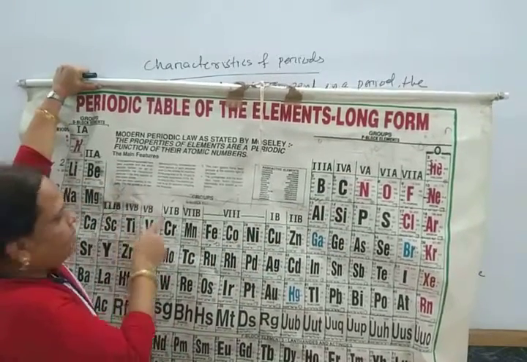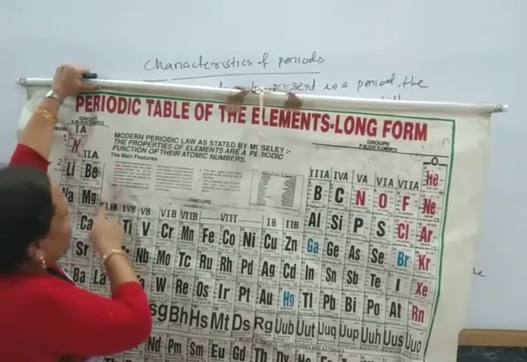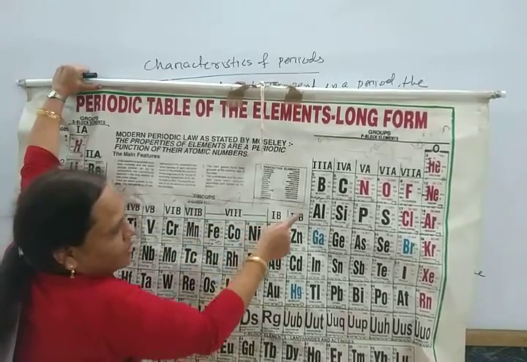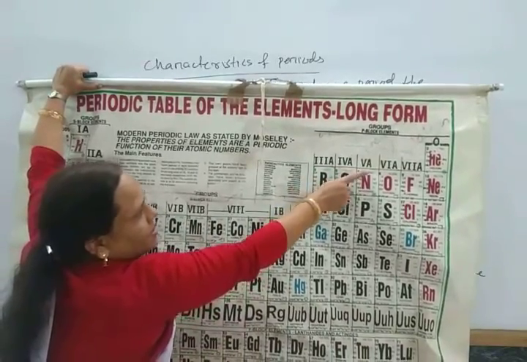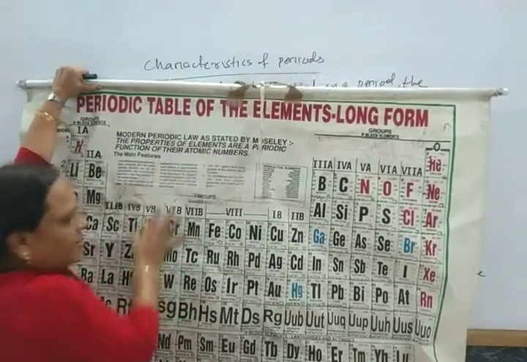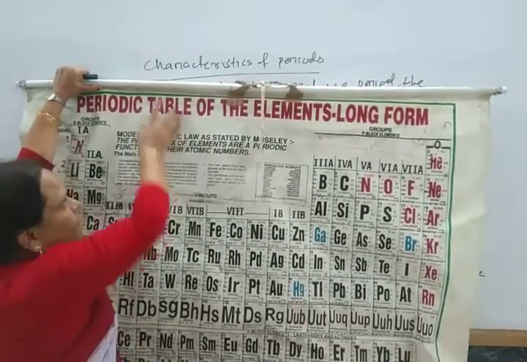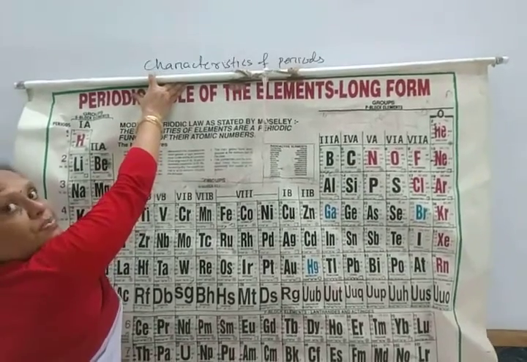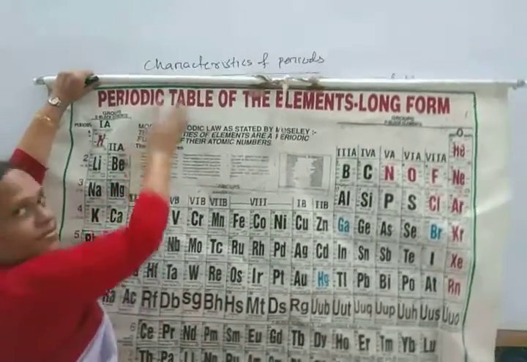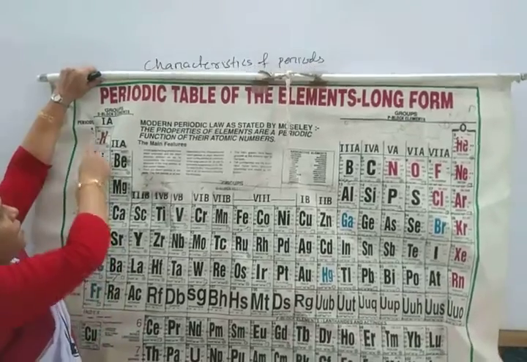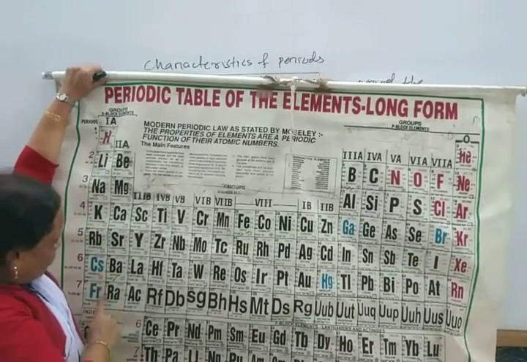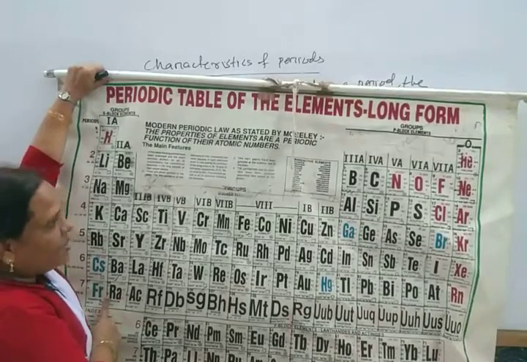Earlier these were named like this, and nowadays 1, 2, 3, 4, 5, 6, 7, 8, 9, 10, 11, 12, 13, 14, 15, 16, 17 and 18. And how many periods does it consist of? It consists of 7 periods. Period 1, 2, 3, 4, 5, 6, 7.